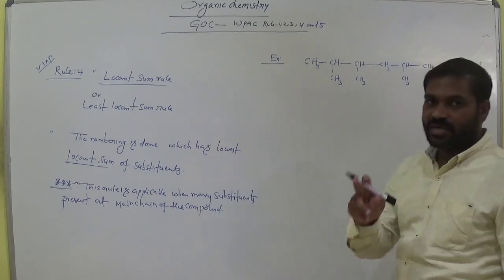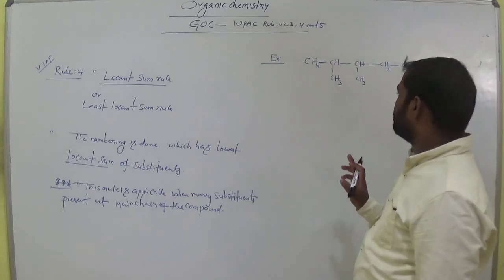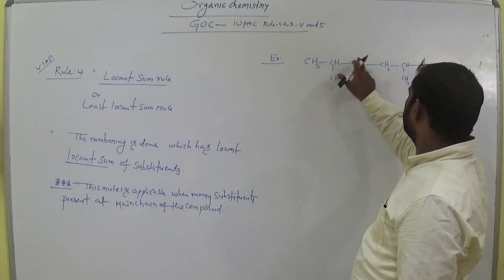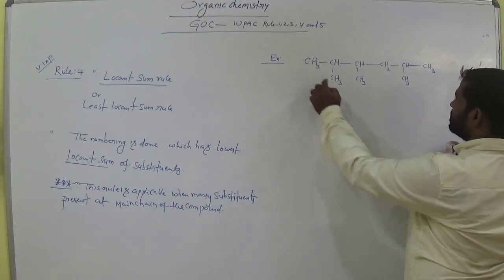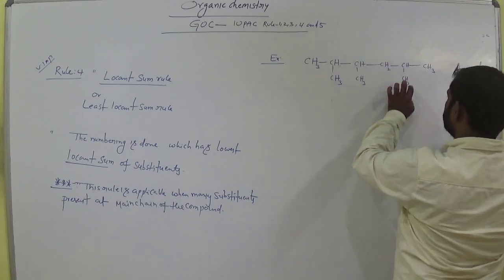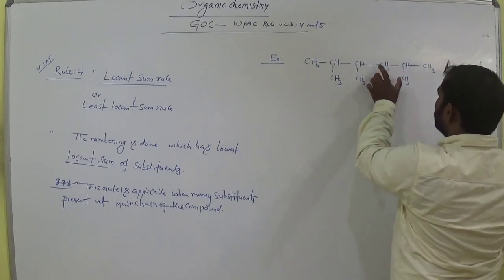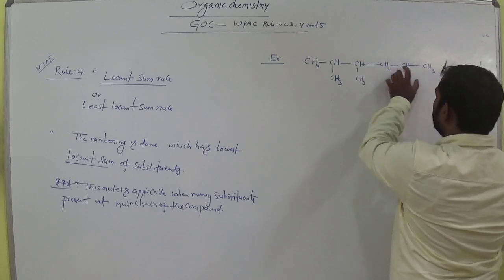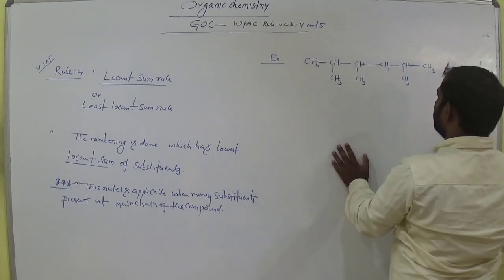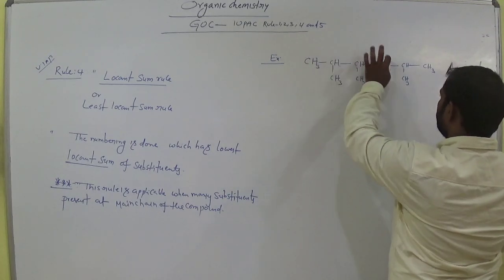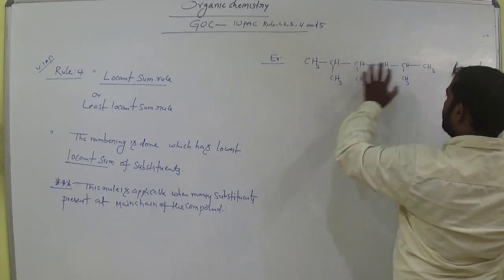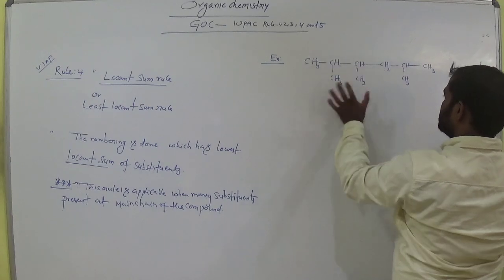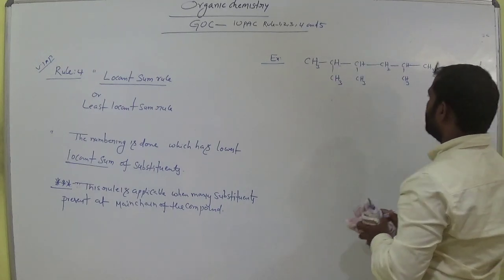First, we have to select the longest carbon chain: 1, 2, 3, 4, 5, 6 in this direction, or in this direction 1, 2, 3, 4, 5, 6. Okay, clear?